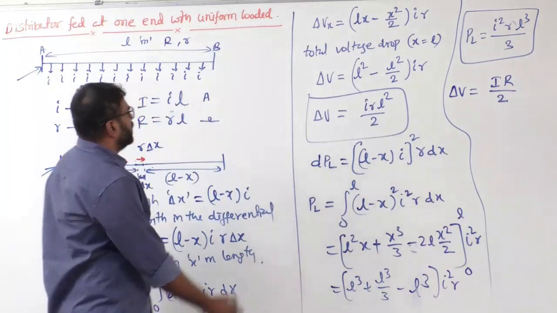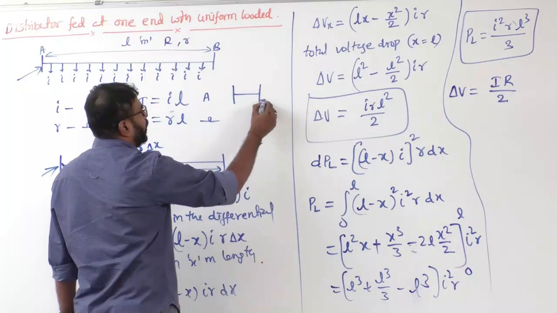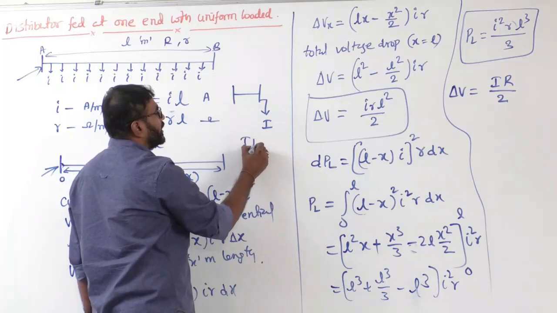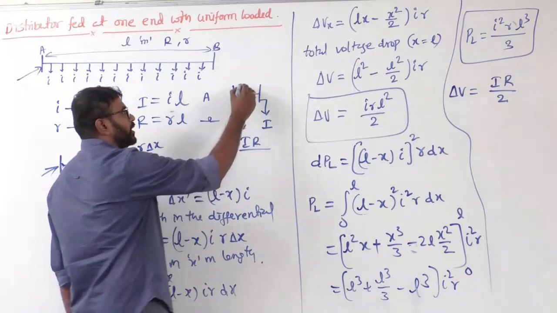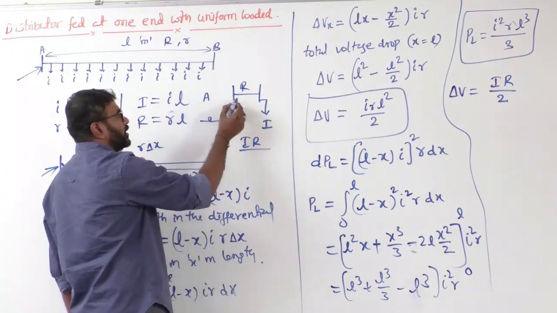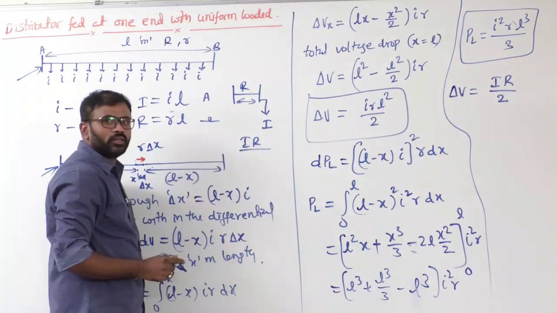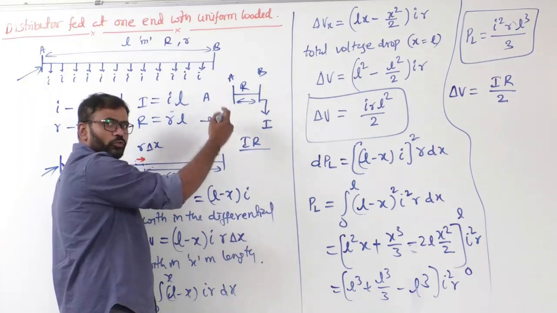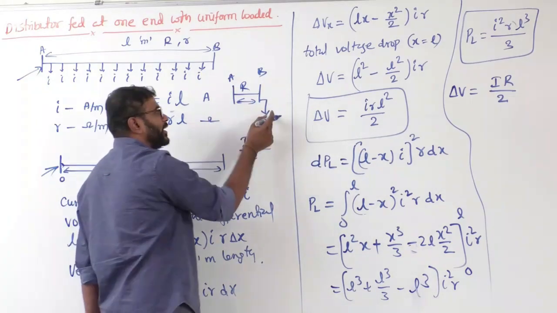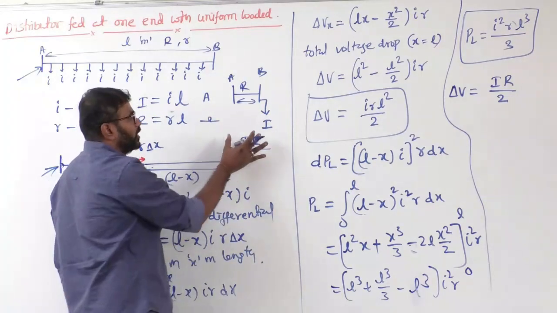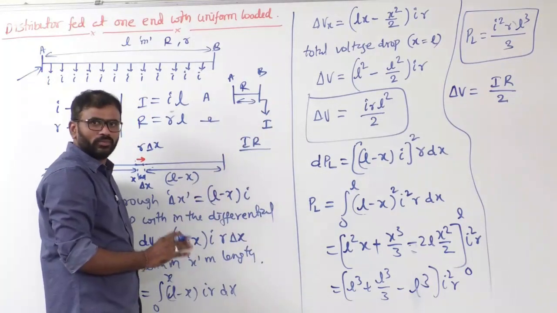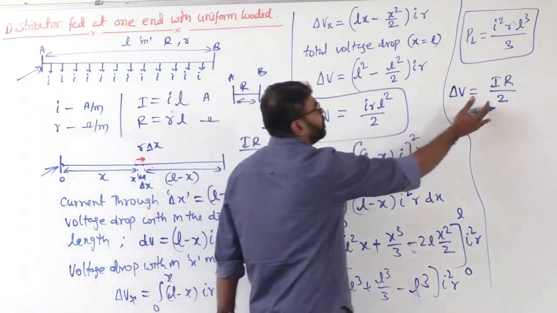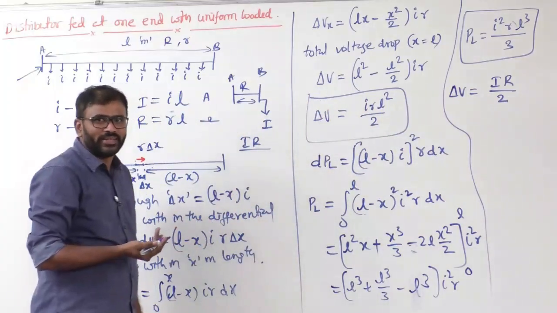So the point is, suppose it is a concentrated loading and the load is connected finally here, then what is the voltage drop now? I into R. Correct or not? Because the total resistance is R and the current drawn is I, the total voltage drop is I into R. That means instead of uniformly loaded, with concentrated loading here, the total voltage drop is I into R. But if it is a uniformly loaded case, then the voltage drop becomes IR by 2. That is the idea.